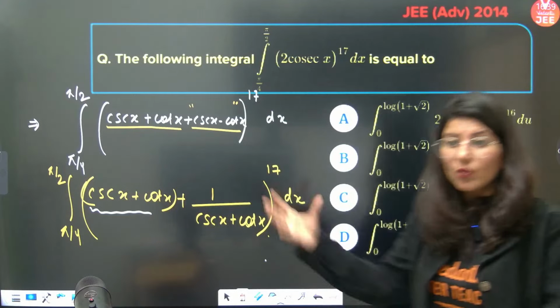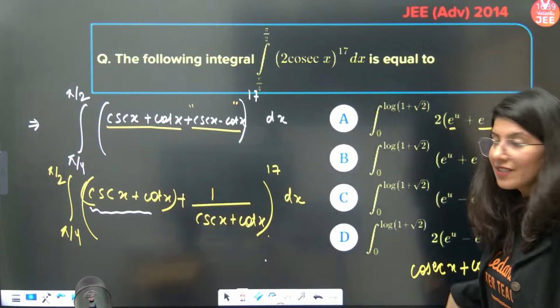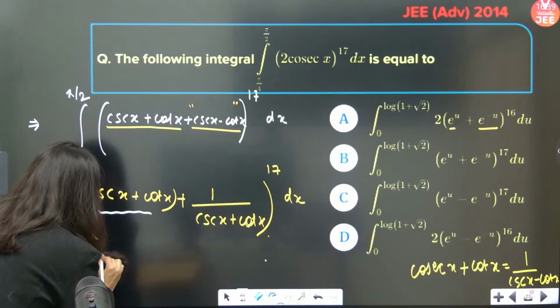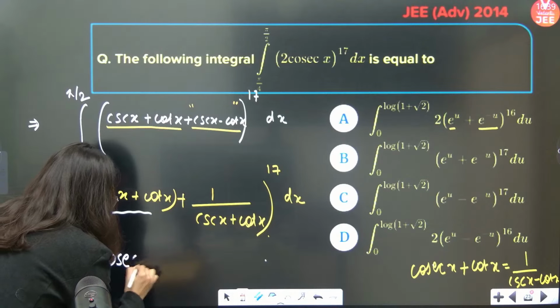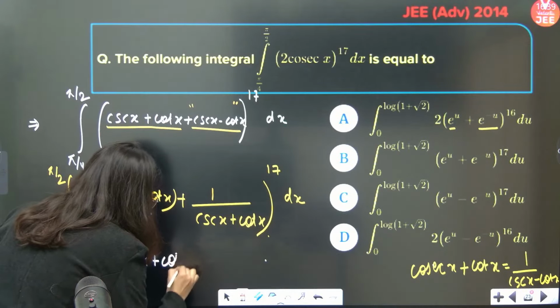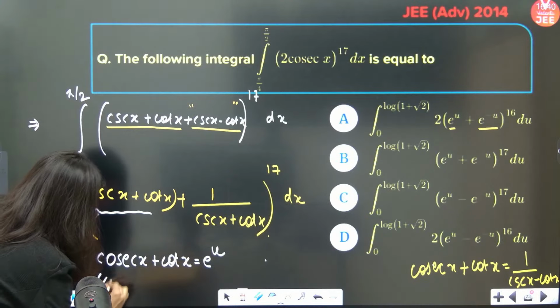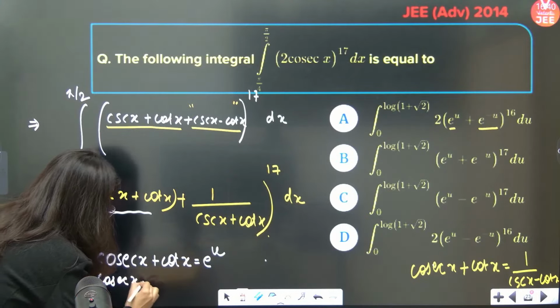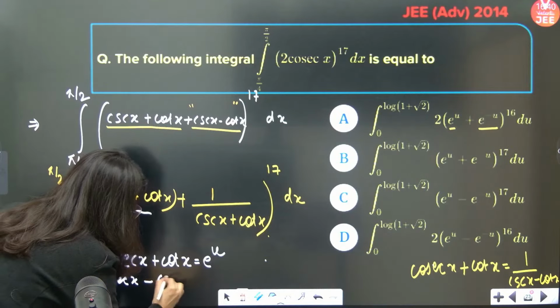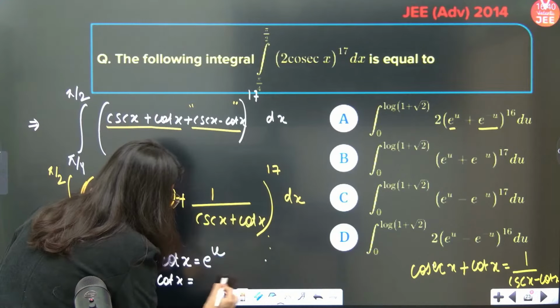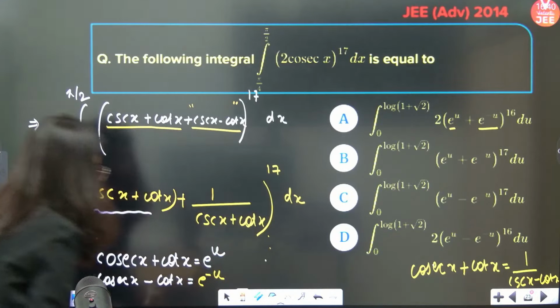You want to convert this integration into one of these forms. So cosec x plus cot x, you have to put e power u. So cosec x minus cot x, because both are reciprocal, is going to become e power minus u.